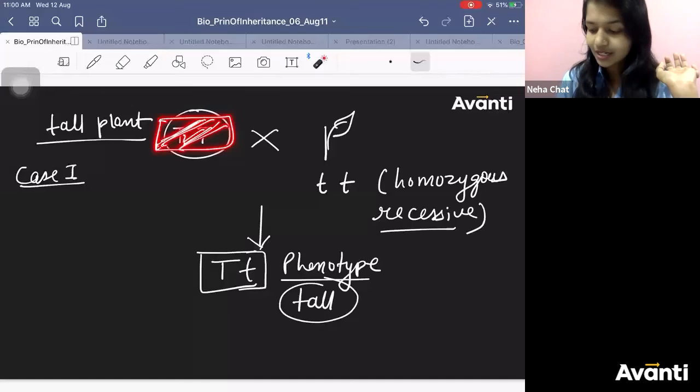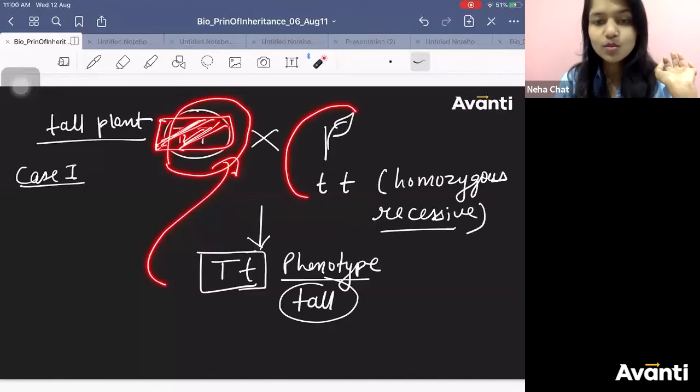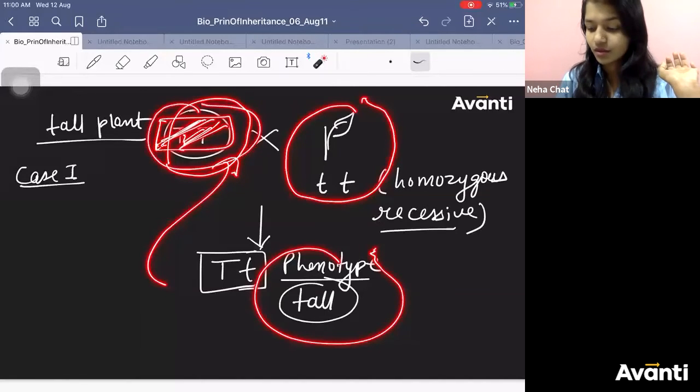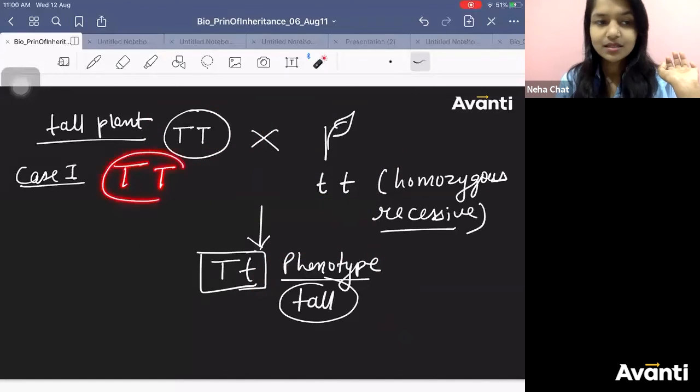Now go in the backward direction. When you cross the tall plant with the recessive homozygous parent, if you get all tall, what is the meaning? This must have had what genotype? Capital T.